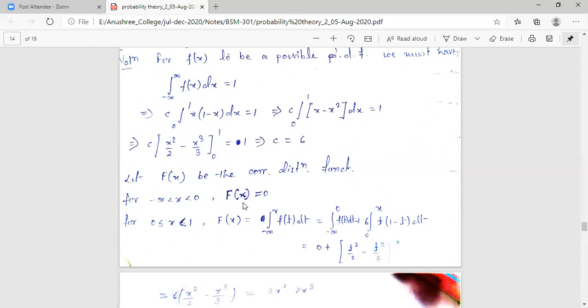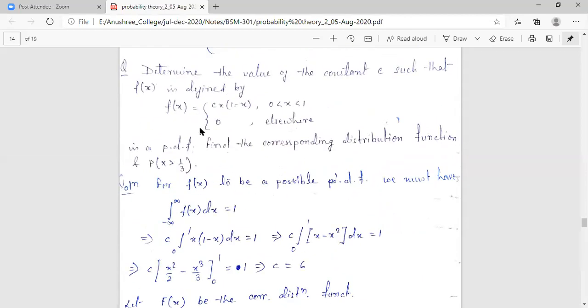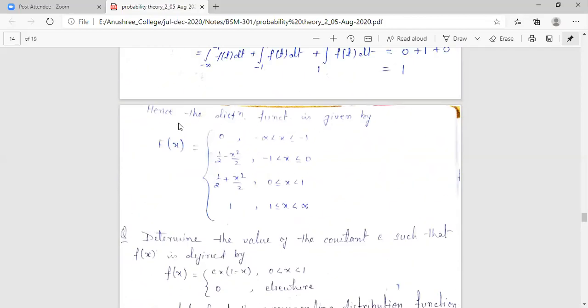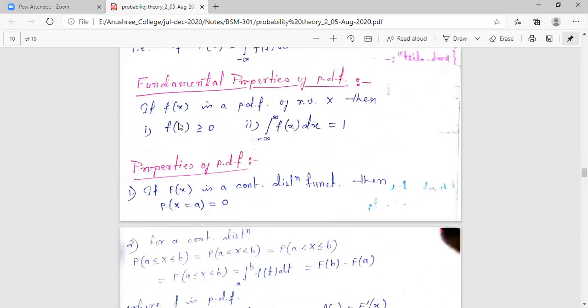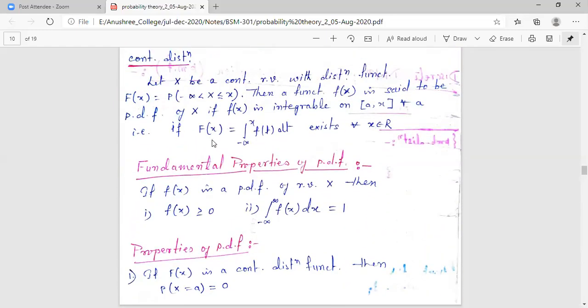Now how will capital F(x) be evaluated over here? No probabilities are given. Nowhere are probabilities given to you now, only f(x). So what will we do? We will use the relation between capital F(x) and small f(x). Whenever we have defined PDF, there is a relation: capital F(x) equals the integral from minus infinity to x of f(t) dt.